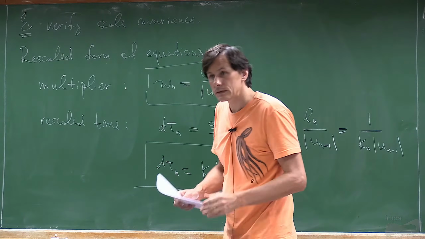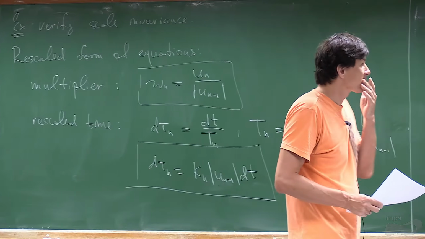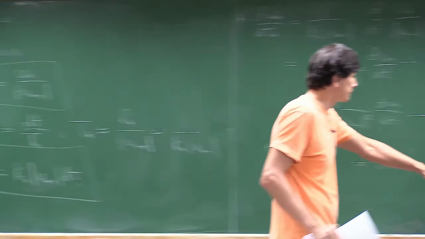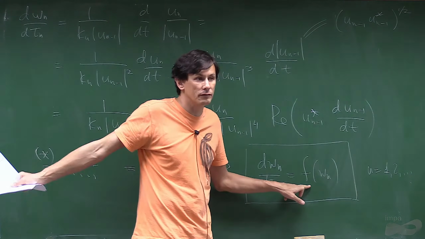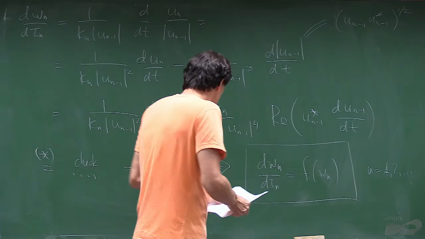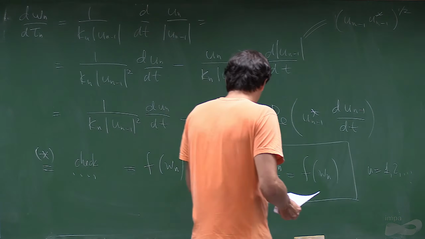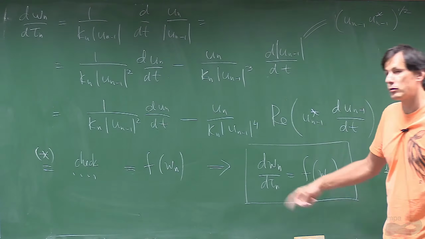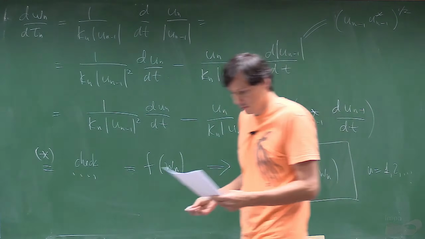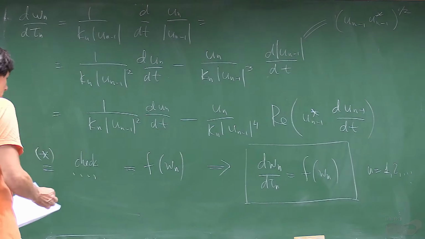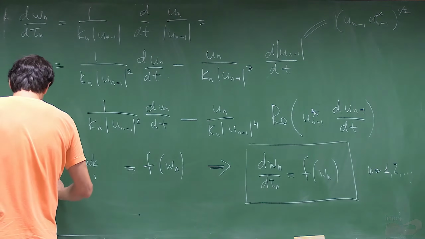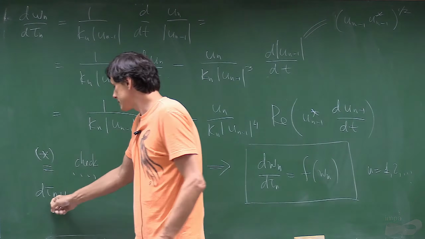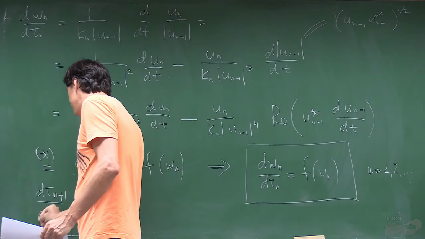So this property holds for every n. What about f? f is any given function. So the only thing which is missing is time, because each system evolves with its own time, and then let's see what that means. So let's differentiate the next time with respect to the previous time.